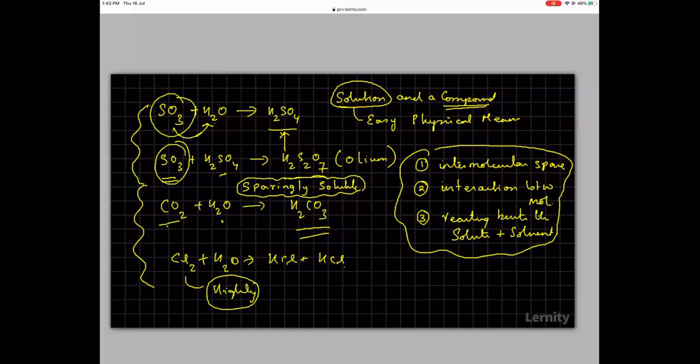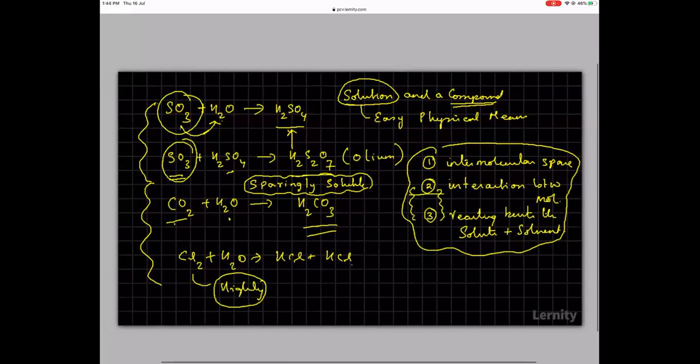Okay. Now in this chapter on solutions, we want to avoid these two situations. It's very tough to avoid. We will see that, because there will always be an interaction between the solute and the solvent.